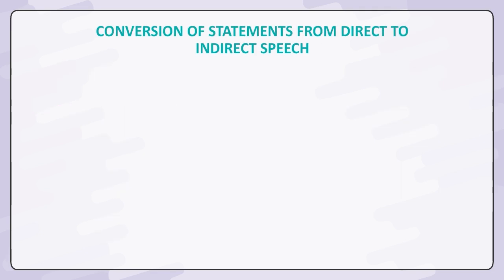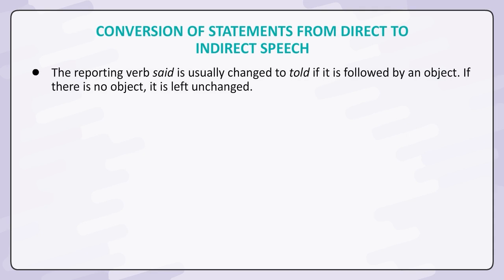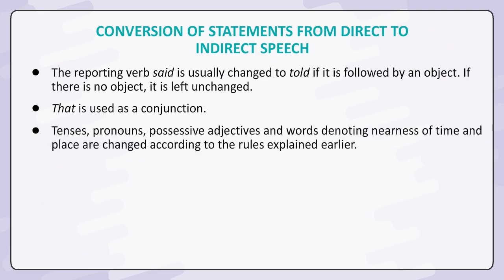Conversion of statements from direct to indirect speech. The reporting verb said is usually changed to told if it is followed by an object. If there is no object, it is left unchanged. That is used as a conjunction. Tenses, pronouns, possessive adjectives, and words denoting nearness of time and place are changed according to the rules explained earlier.